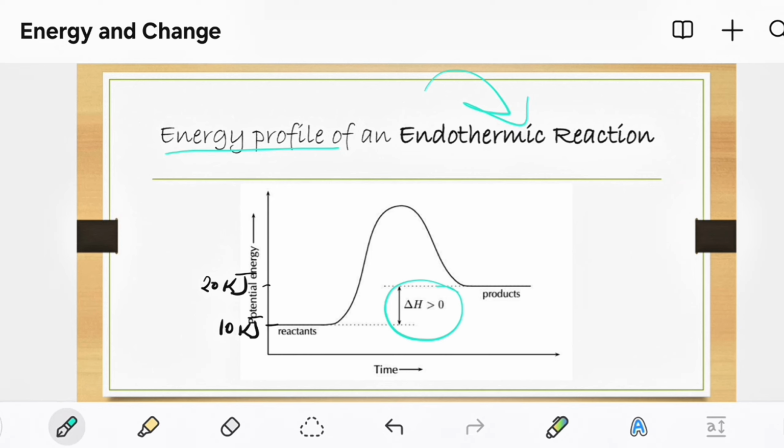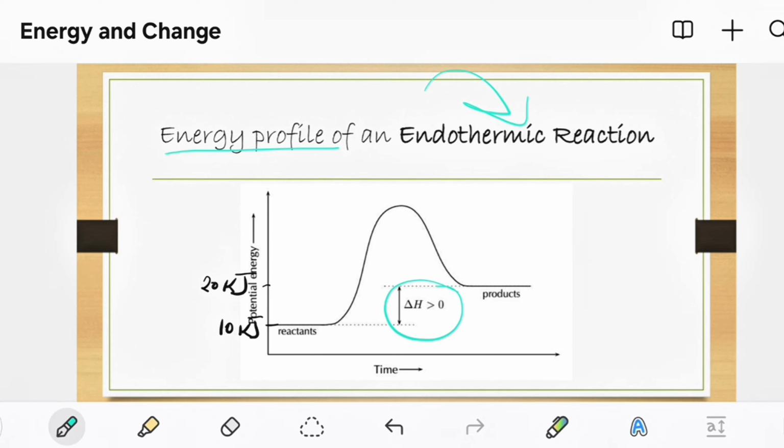Now remember, in the exam, they will tell you to tell them whether the reaction that they've given you is an exothermic reaction or an endothermic reaction. And of course, if it is an exo, you must tell them that it is an exothermic reaction. But they will say, explain your answer.